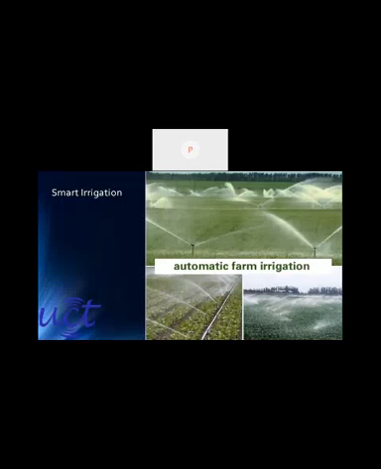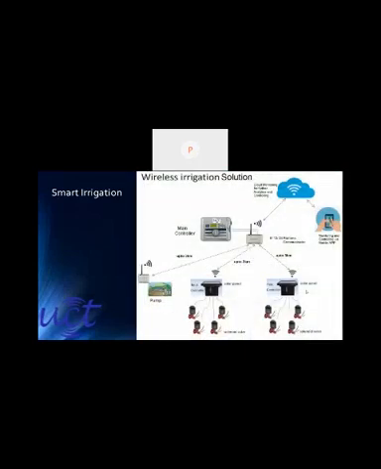Then we are doing something in smart irrigation. There are solenoid valves in very big farms, and those should be controlled to start pumping water whenever there is a need. Based on the humidity or the water level in the field, it should decide when the irrigation has to start. This kind of connectivity is our solution.